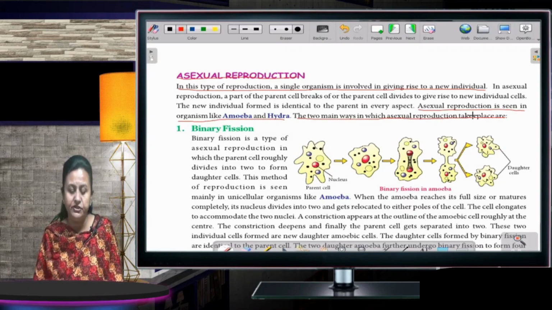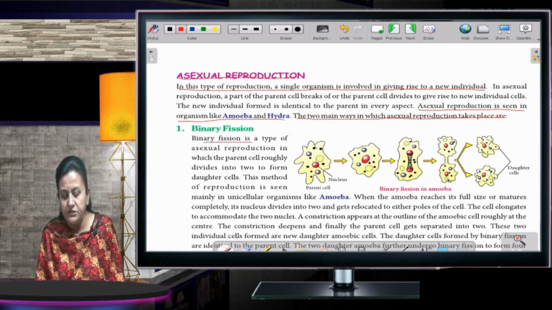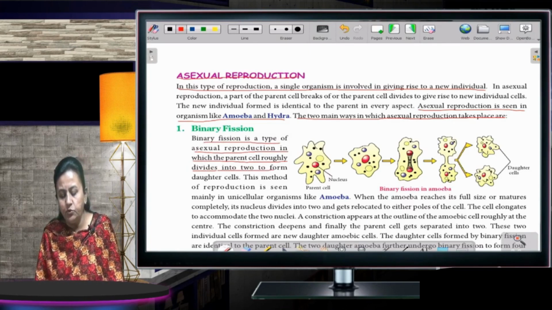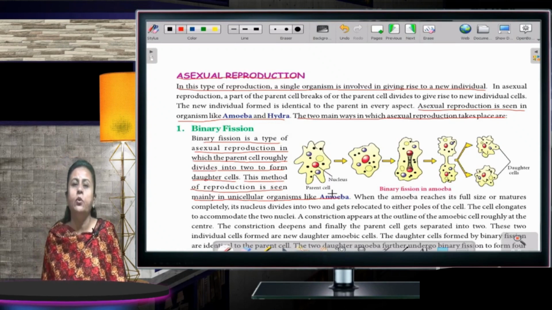First is binary fission. What is binary fission now? See, binary fission is a type of asexual reproduction in which the parent cell roughly divides into two daughter cells. This method of reproduction is seen mainly in unicellular organisms like amoeba, organisms which have only a single cell.